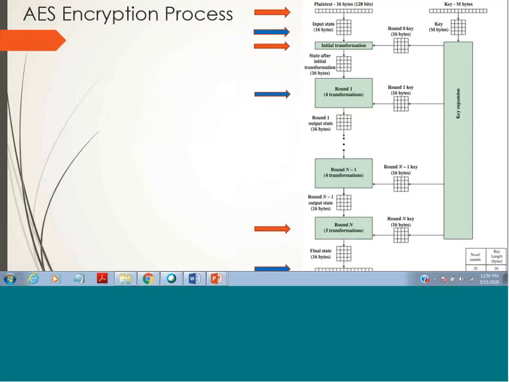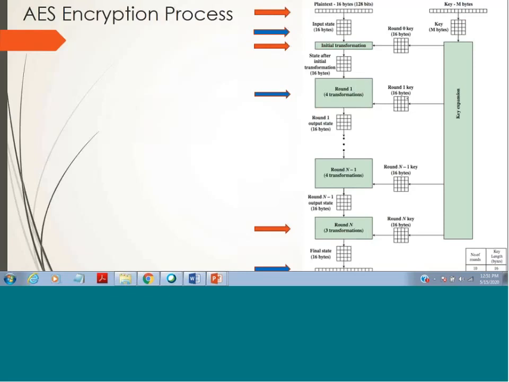On the other side, you can see that the key will also go through the key expansion process to produce keys for each round. Let's say we have been given an input of a 128-bit key, but we'll require 11 such keys if we are having 10 rounds, because each round requires a key.